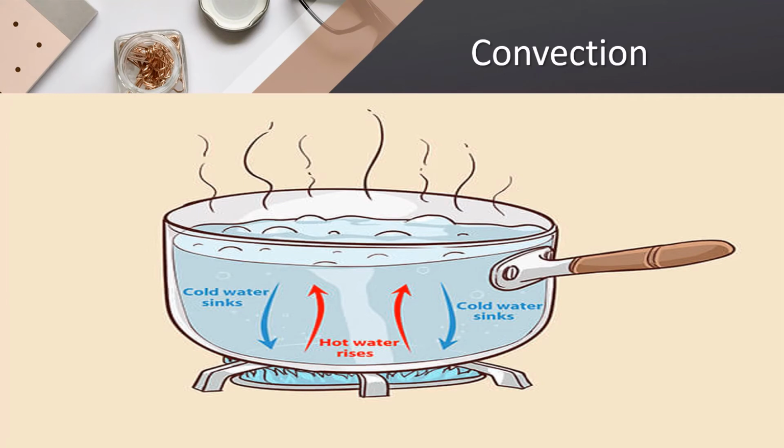The hot water will rise up and cool water sinks down, and again if you are heating, the hot water rises up and the cooler water sinks down. Likewise it will be in a cycle. The water will go round and round. First the hot water, what will happen? In a little while it will become cool, so it will sink down. And again while heating, the cold water which settled at the bottom gains heat and rises up. Likewise it will be in a cycle. So these circulating currents are called convection currents. Children, have you all understood?